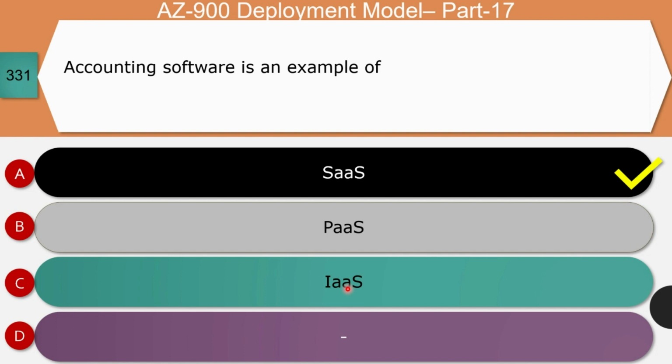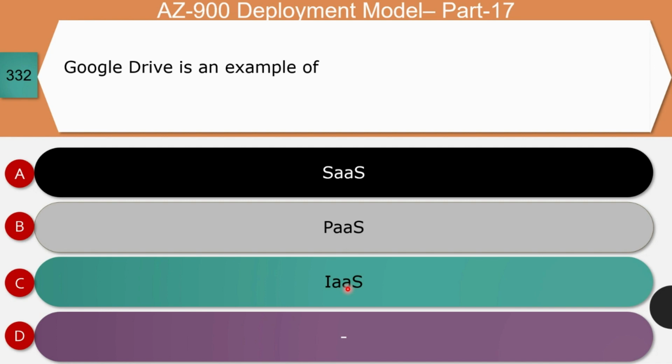Cloud enabled accounting software is designed in such a way whereby the application is hosted by a service provider. Instead of installing and maintaining software locally, this software is securely accessed through a PC or mobile device using an internet browser. They are also known as cloud accounting software. And so accounting software which is hosted in the cloud is a perfect example of software as a service. And so option A is the correct answer.